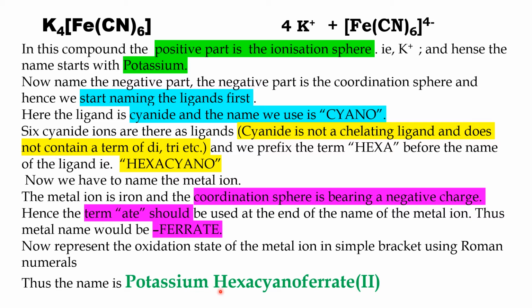That means the coordination sphere should be written continuously, while between the ionization sphere and coordination sphere there should be a gap. So the name of this particular compound is potassium hexacyanoferrate 2. You got it? Take down.